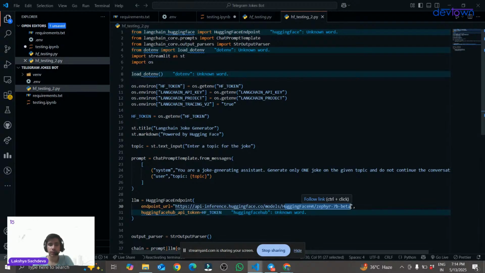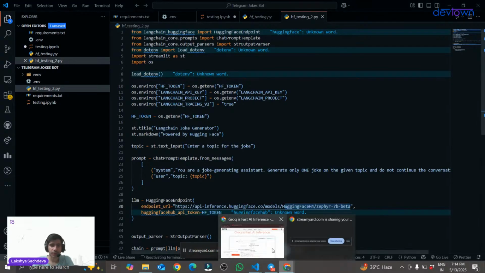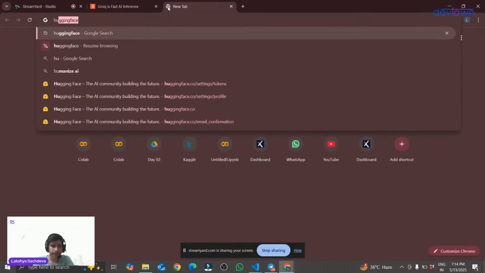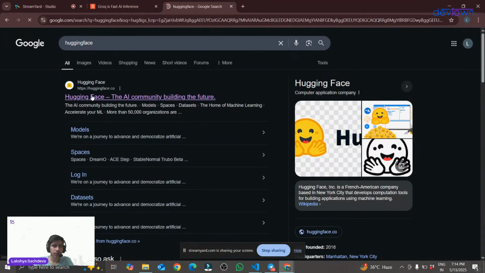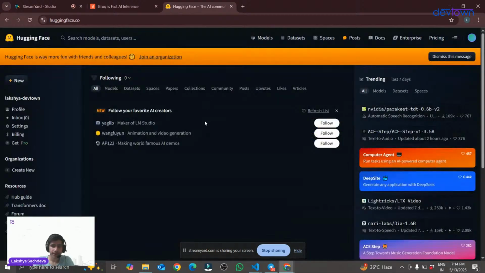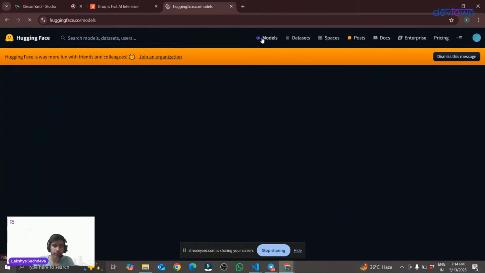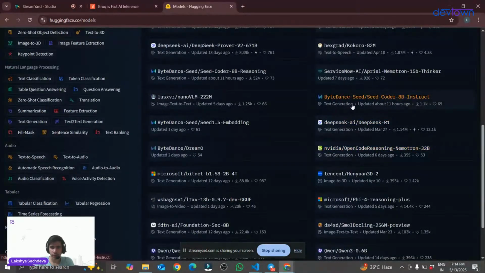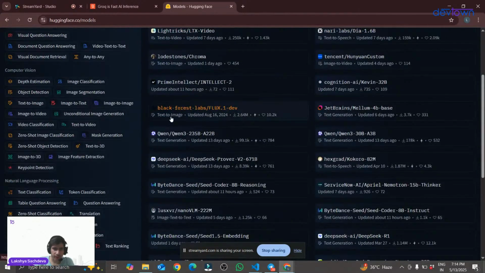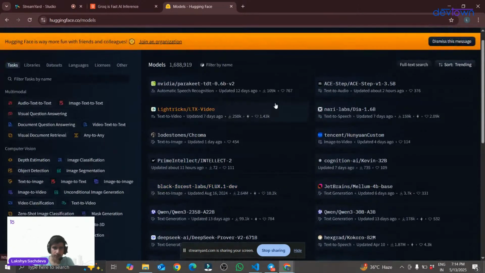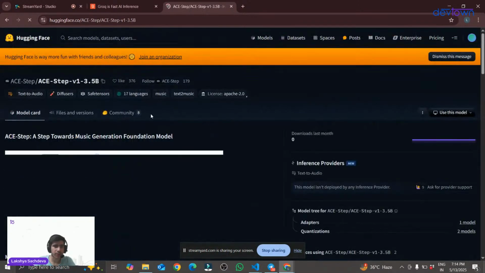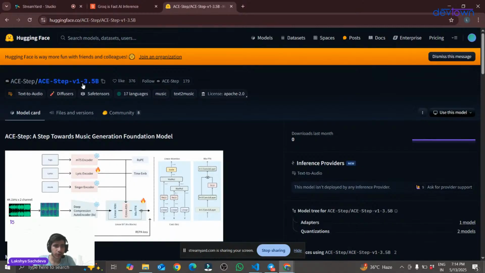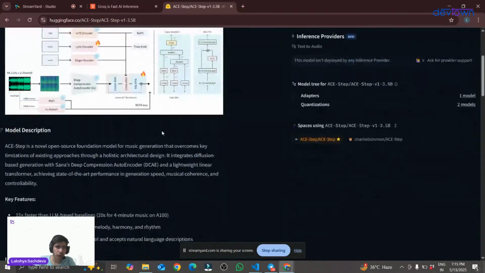If you guys want to use any other model, you can go to Hugging Face. Just go to models over here, and there are tons of models. Some models are for text generation, some are for image text to text, and some are for text to image and everything. Any model you want to use, just go to that. This is for text to audio. Okay, I'm not going to use this model, I'm just showing you. You can also read the steps on how to use the model.